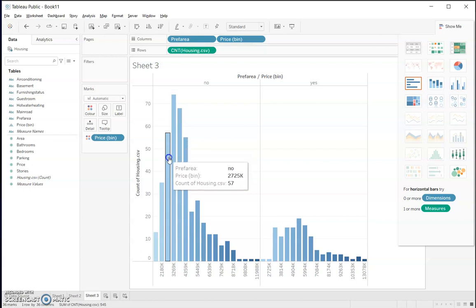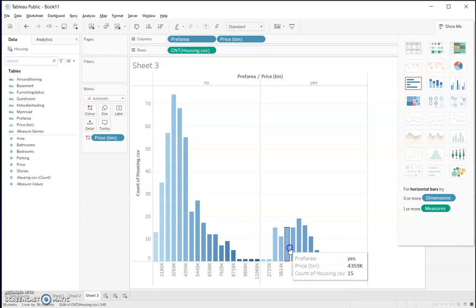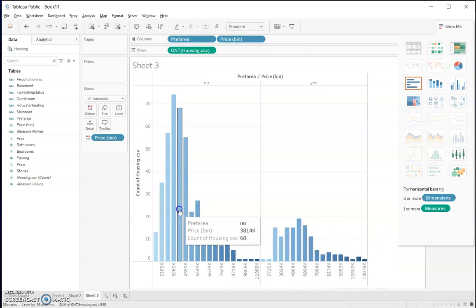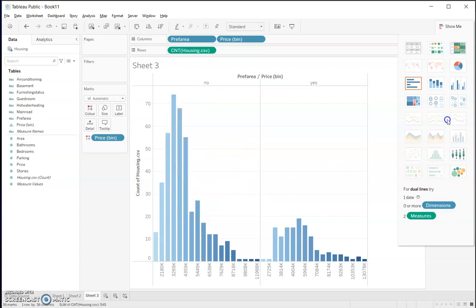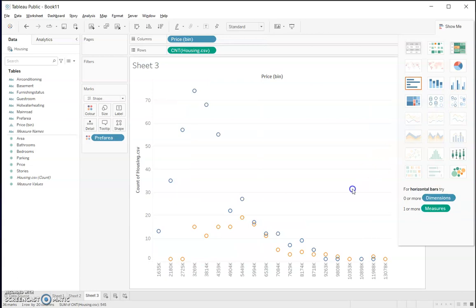And this is only the counts, but for the property price, you can also see from this angle that basically preferred area are still more expensive. The very tall bars here only show that there are so many non-preferred area properties. It is just really that. Not much else to see, right?